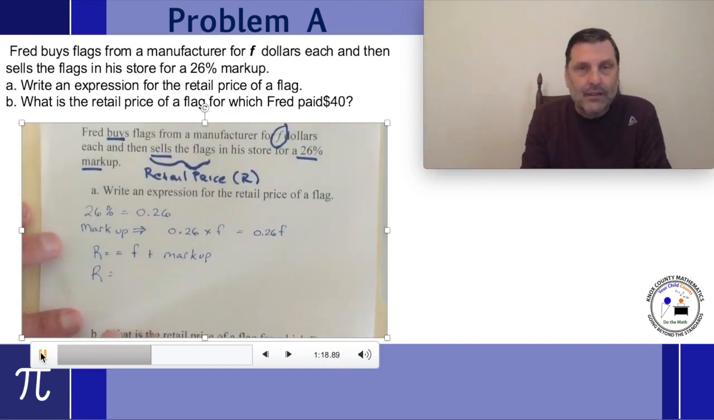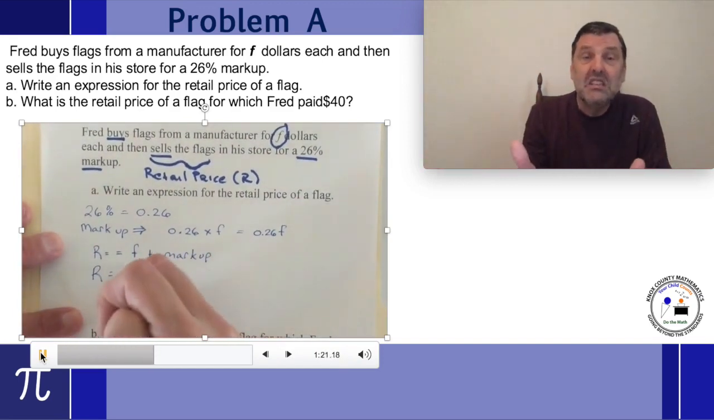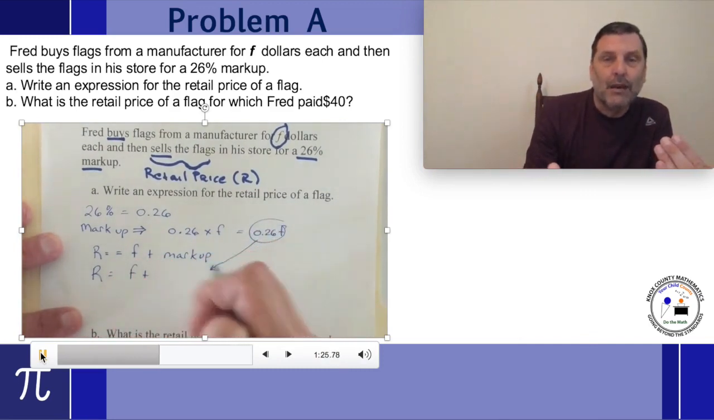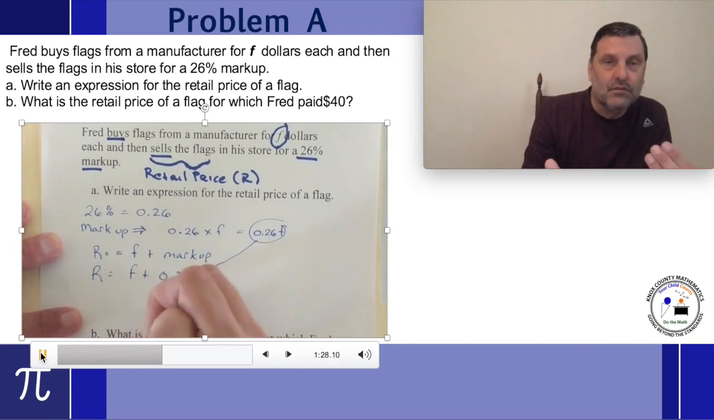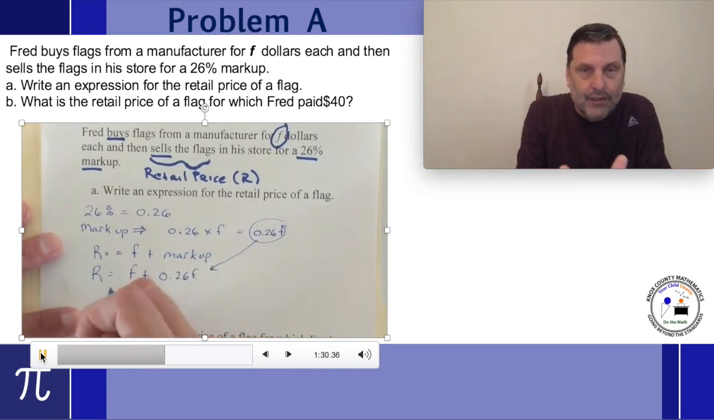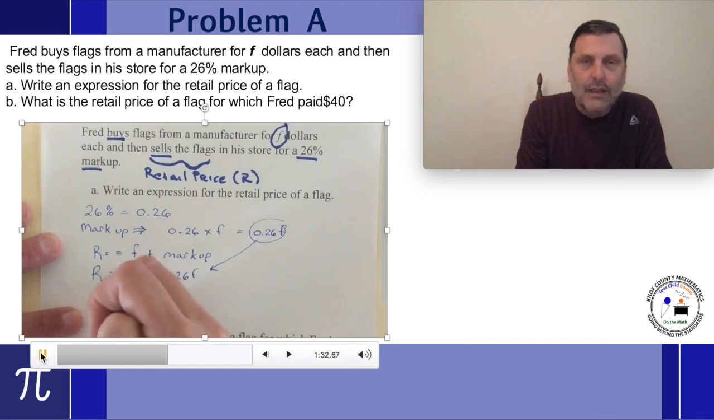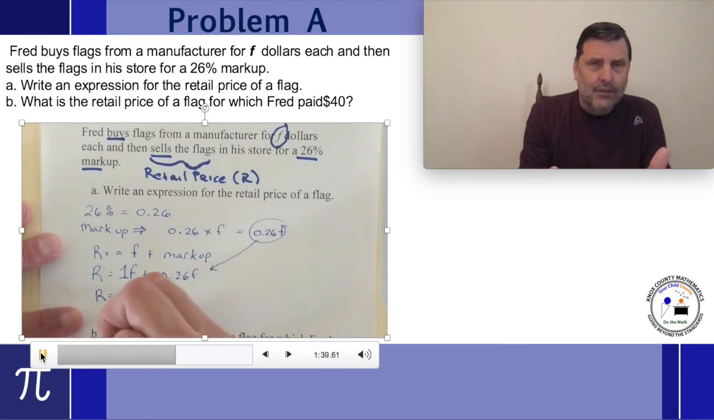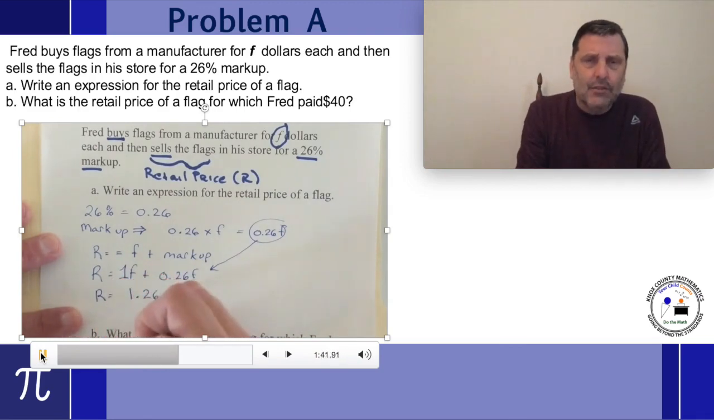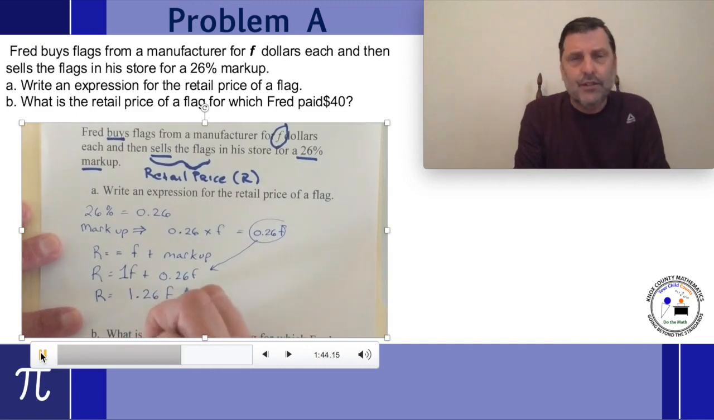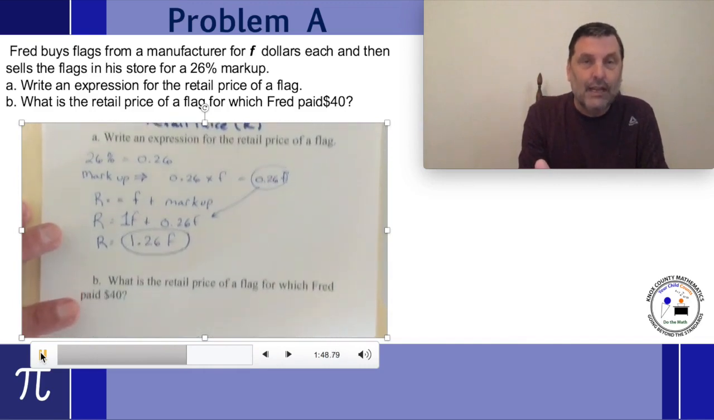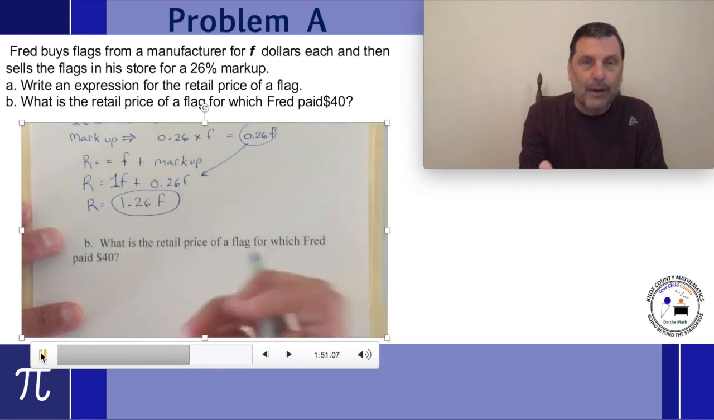That's what we've got to find. So an expression to write is F plus that markup amount, which is 26 hundredths of F. Now, as a reminder, that's two variables, and we can combine the like terms. Keep in mind, in front of that F, if you don't see a number, that's an understood 1F. So if we combine those like terms, 1F plus 26 hundredths F is 1.26F. That's the expression that I've got circled for the retail price.